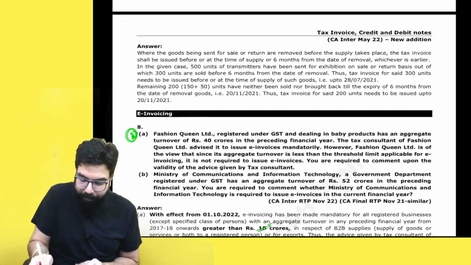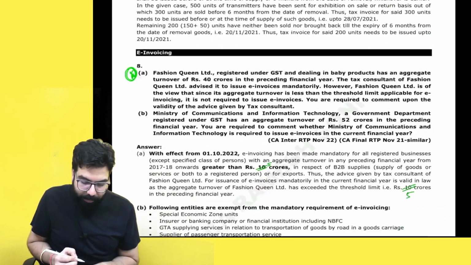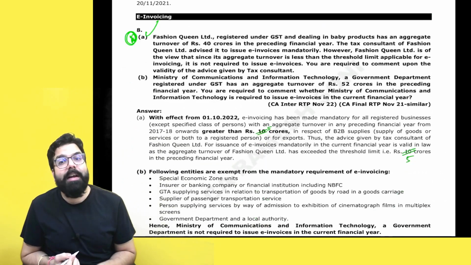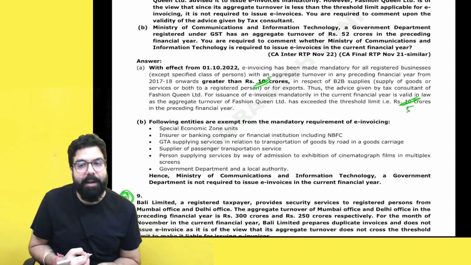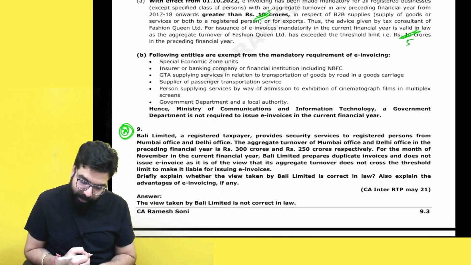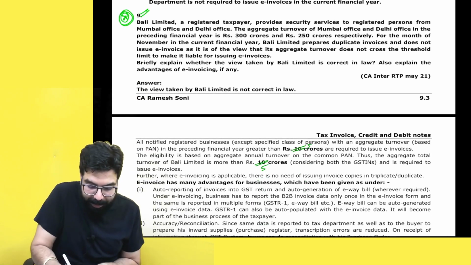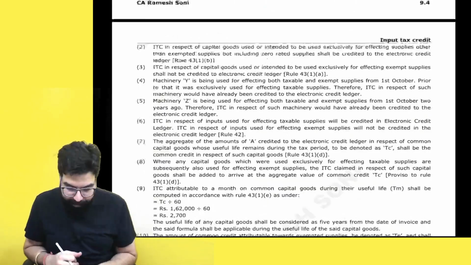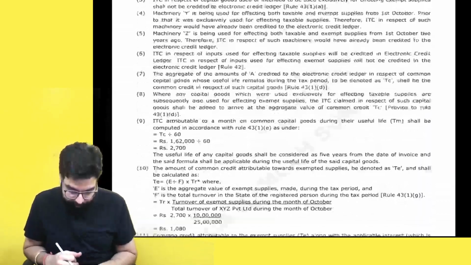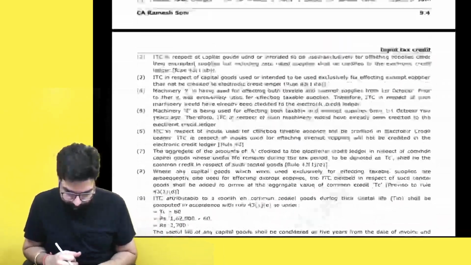Registration chapter is over. In the Tax invoice chapter, sir, in point A, the e-invoicing limit is now 5 crore, and hence you have to delete this 10 crore and make it 5 crore. Again, in question number 9, delete this 10 crore, make it 5 crore. That's all. Okay, we are done with this page.